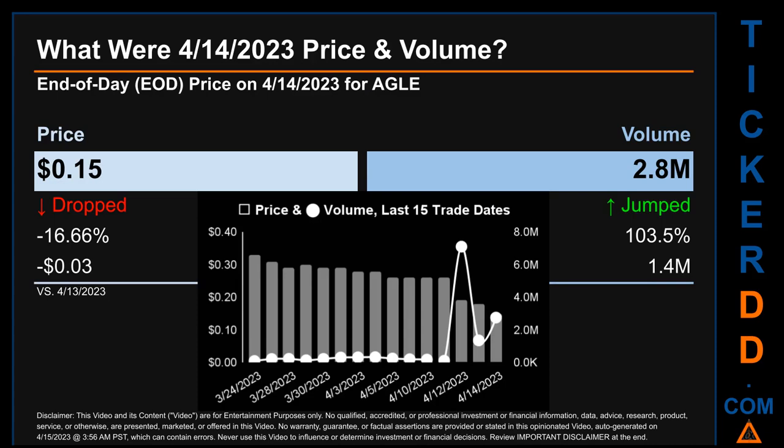The graph shows price and volume for the last 15 trade dates. Across a range of 18 cents, the max and minimum end-of-day price were respectively 0.33 and 0.15. Volume saw a range of 7 million, from a day low of 87.4 thousand to a day high of 7.1 million.